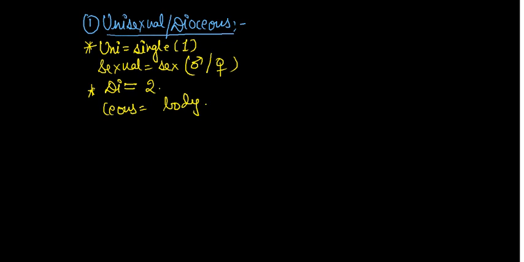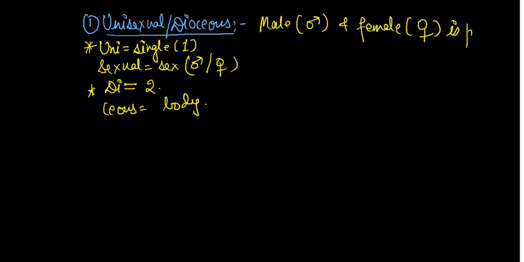So the definition of unisexual is that male and female, the sign of male is like this and the sign of female is like this, are present in different bodies. That is the basic difference from bisexual, which we will discuss later.